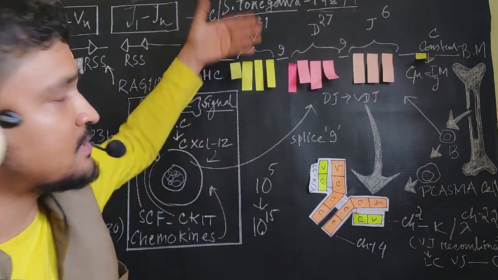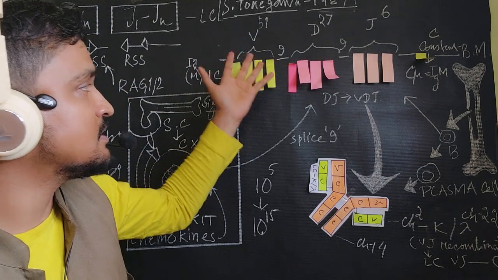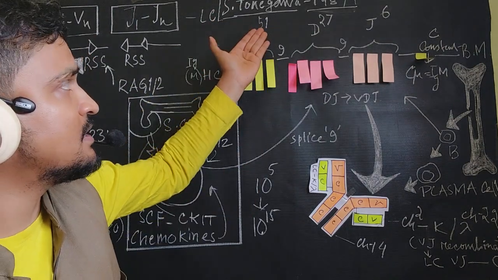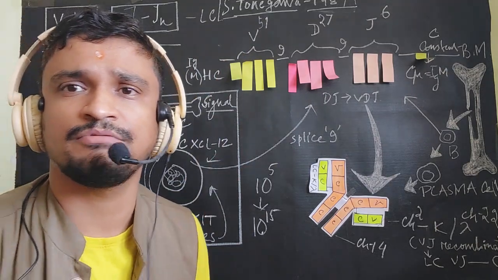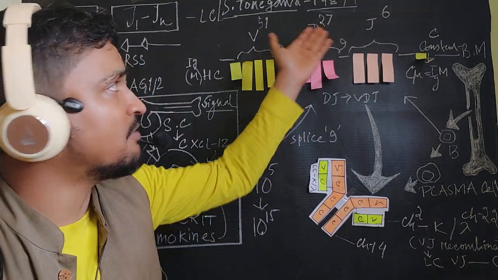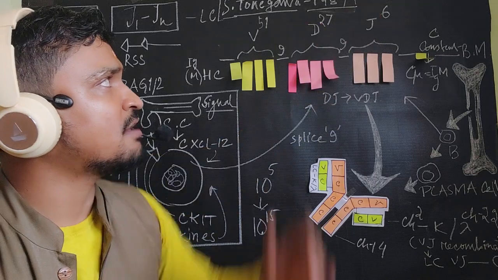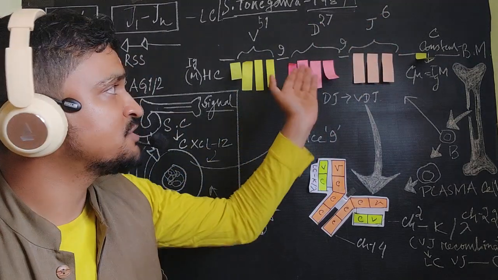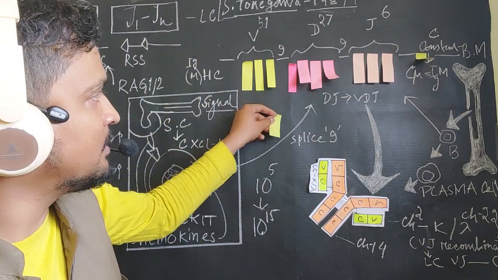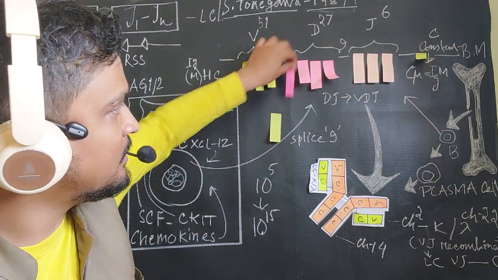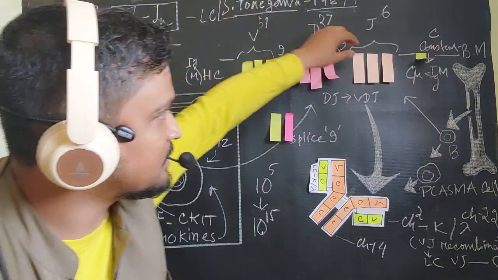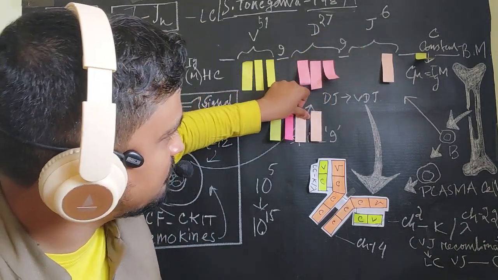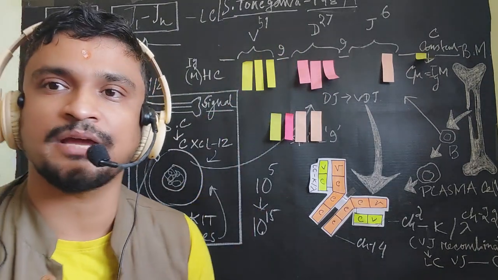Now you think there are suppose 51 V segments. In the V region you have a different number of segments. If in the V region we have 51 segments, in the D you have 27 segments, and in the J you have 6. And you know the permutation and combination rule, how many ways we can arrange. So I can take one from here and one from here and two from here, say for example 2 from here. In this way you can recombine the VDJ gene segments.